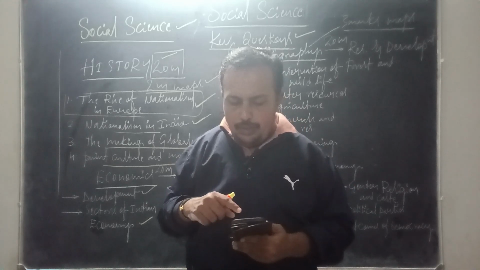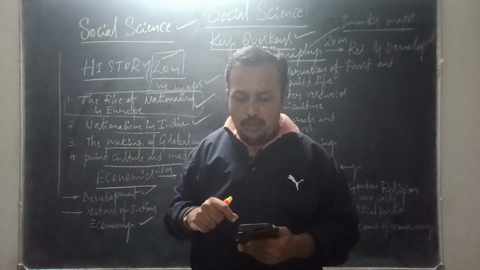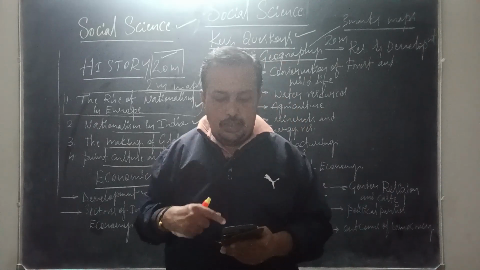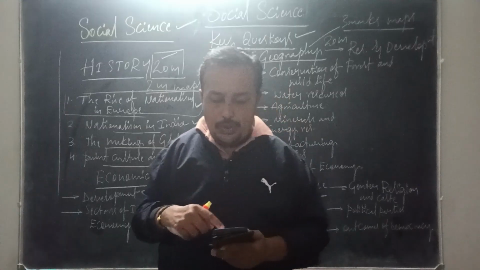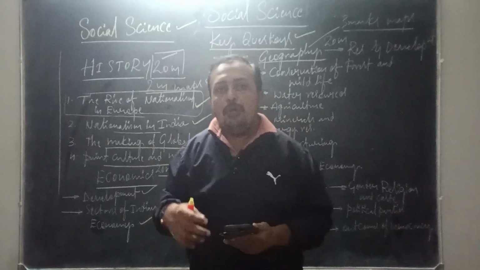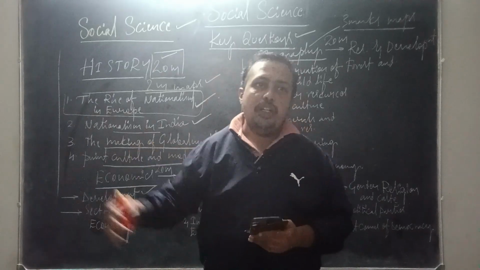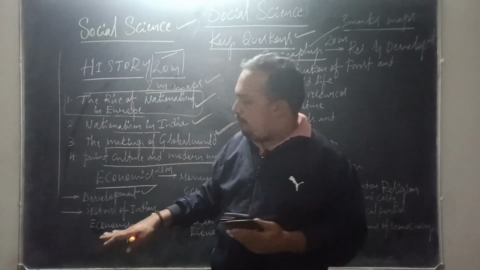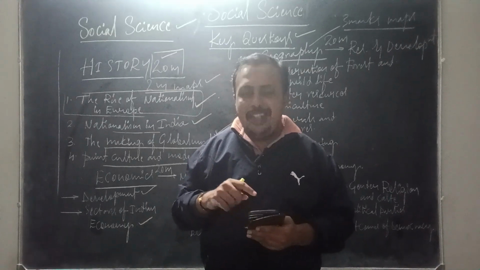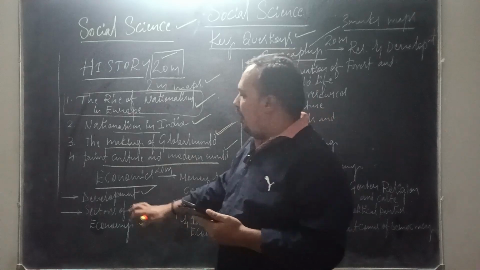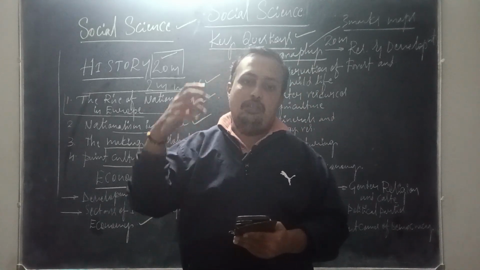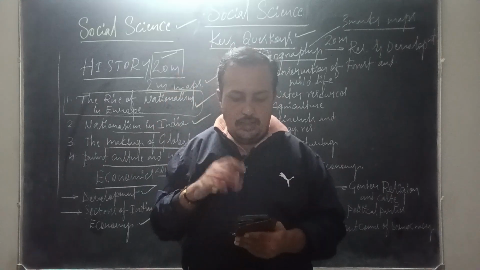And we need to know the uniqueness of the tertiary sector, and the importance of the tertiary sector in the economic progress of the country. That is another 3 marks or 5 marks question. And what are the different ways followed by the government to generate employment in rural India? That is another question you can expect from this chapter, sectors of Indian economy. And what is the interconnection between the 3 economic sectors? Very important. For this you need to give examples while writing the answer.